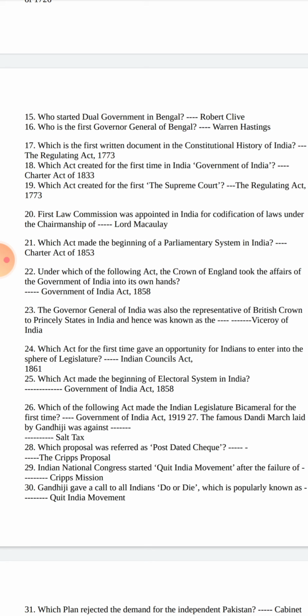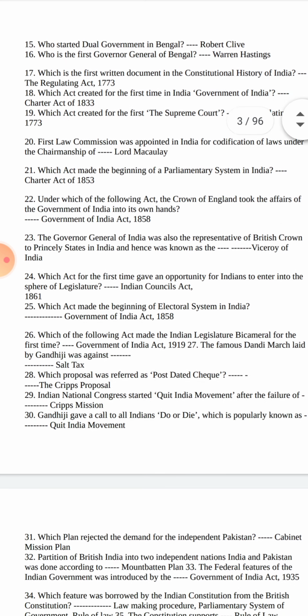Which of the following acts made the Indian legislature bicameral for the first time? Government of India Act 1919. The famous Dandi March led by Gandhiji was against the salt tax.